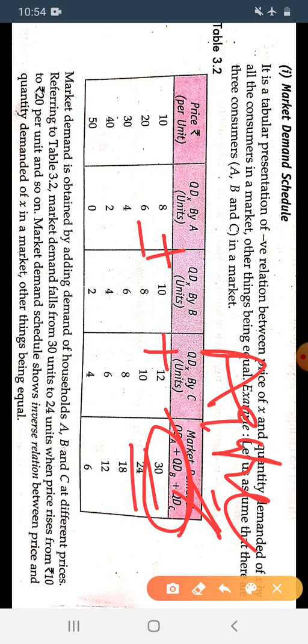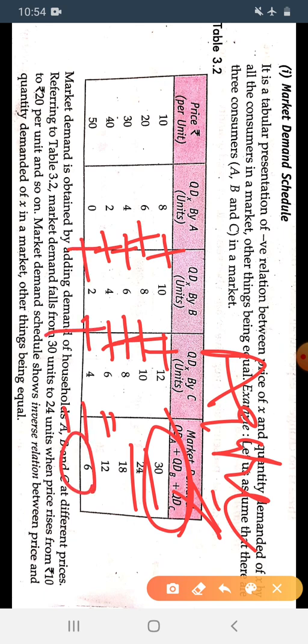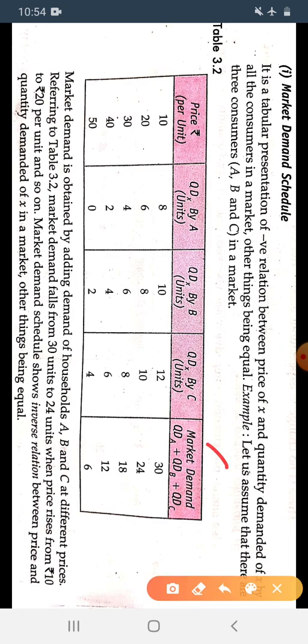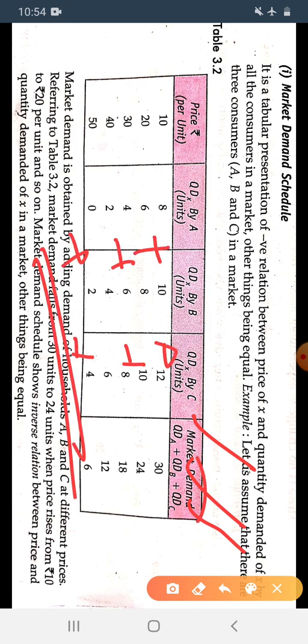And 24: 6 plus 8 plus 10; 4 plus 6 plus 8, 18; 2 plus 4 plus 6, 12; 0 plus 2 plus 4, that is 6. So here we get the market demand: the quantity demanded by consumer A, quantity demanded by consumer B, quantity demanded by consumer C. Then we add all these things, we get the market demand.